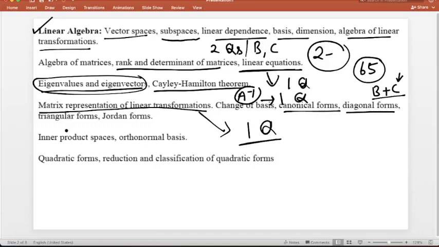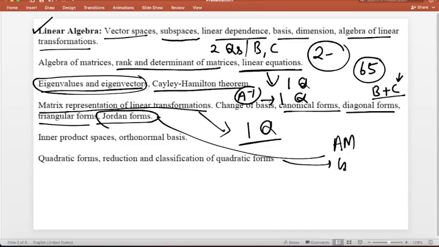Canonical form, diagonal form, triangular form, and Jordan form, basically the Jordan block matrix, because this question is related to algebraic multiplicity and geometric multiplicity. Basically they ask you to convert this into Jordan form, or the question is related to Jordan form and minimal polynomial. So you should revise. You will get one question from matrix representation of linear transformation, and one question from diagonal form or Jordan canonical form. So you should prepare this one.